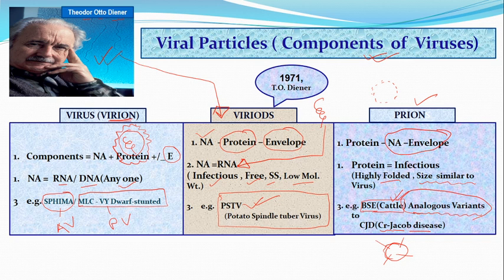Now, I think from this slide you are very well understanding that we have three important parts in a complete viral particle: nucleic acid, protein, and the envelope, present or not present. As in TMV, no envelope is there. In AIDS, envelope is present. Now, in viroid, what happened? We have only genetic material, no protein and no envelope. And in prion, only protein is there, and this protein is highly folded. That's why its structure is very similar to a virus, and this is nothing other than prion.